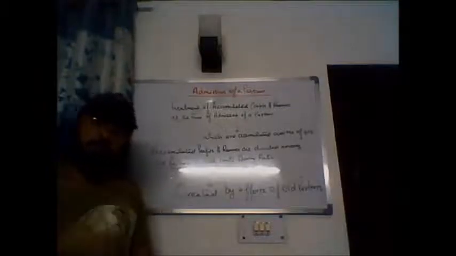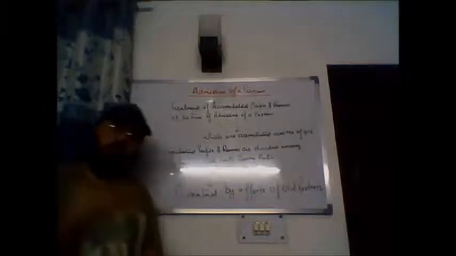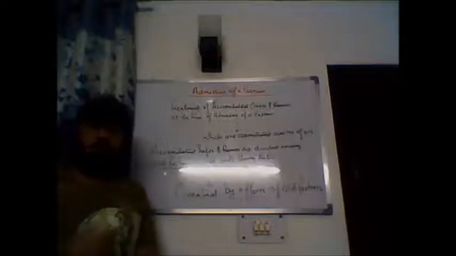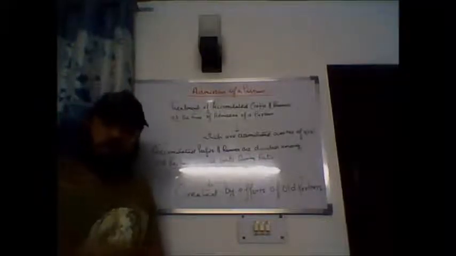Therefore, they are divided among old partners in the old profit sharing ratio, right? This much is clear. Now, how will we deal with this in the books of account at the time of admission of a partner?